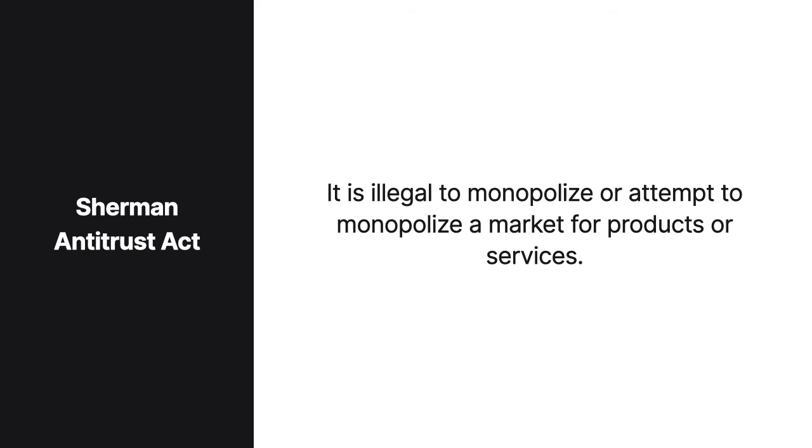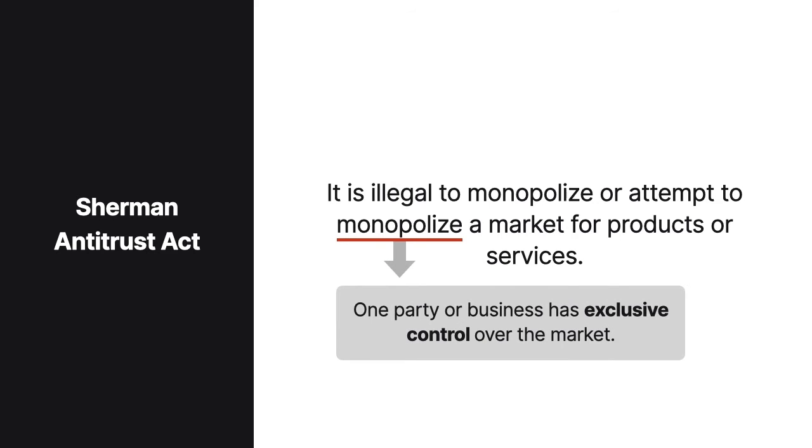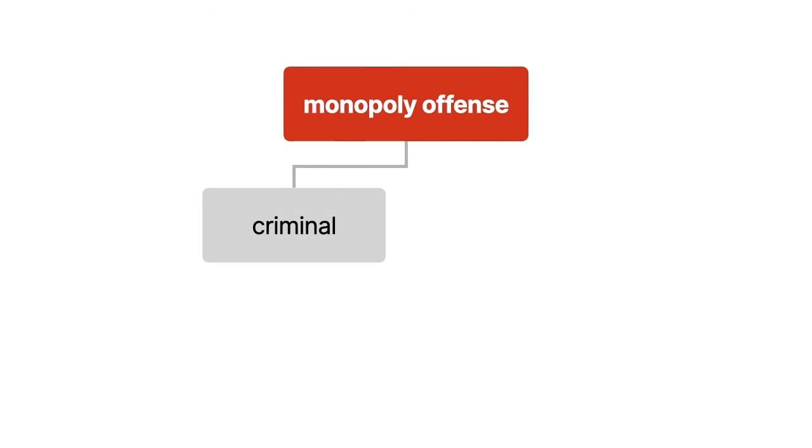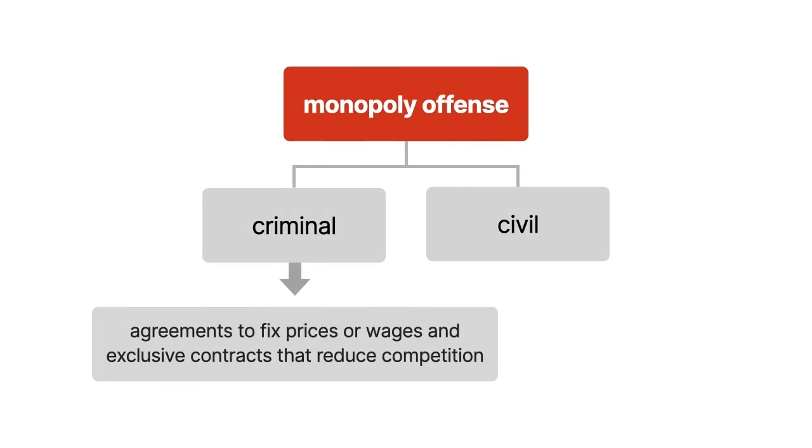Under the Sherman Act, it is illegal to monopolize or attempt to monopolize a market for products or services. A monopoly occurs when one party or business has exclusive control over the market for products or services. Monopoly offenses can either be criminal or civil. Agreements to fix prices or wages and exclusive contracts that are in place to reduce competition are considered criminal violations